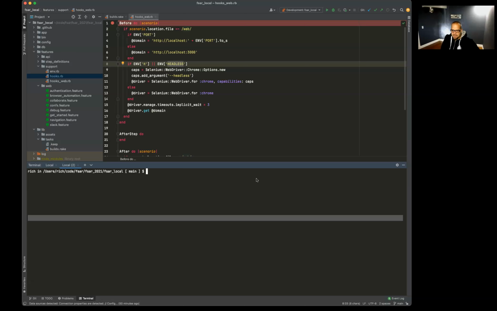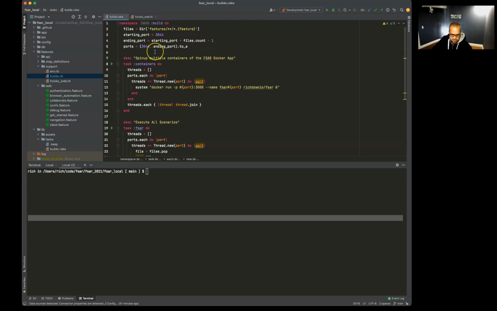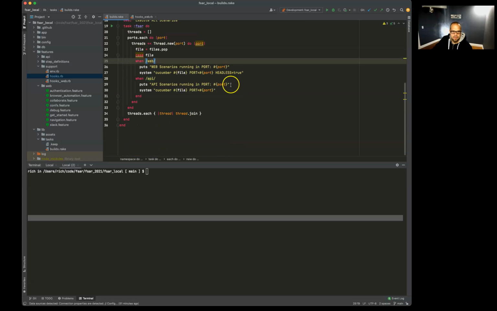I'm Rich Downey. In the last video, we took a look at HTTParty and writing API tests and executing them from the command line. In this video, I want to show you something that I learned recently about environment variables and how we can skip that when running, say, a web test or an API test. If you remember, we have these system commands when we're running the fsar build. If we wanted to run a web browser test, we needed the web equals true here, and then the API, of course, we don't need a browser, so that was getting skipped.